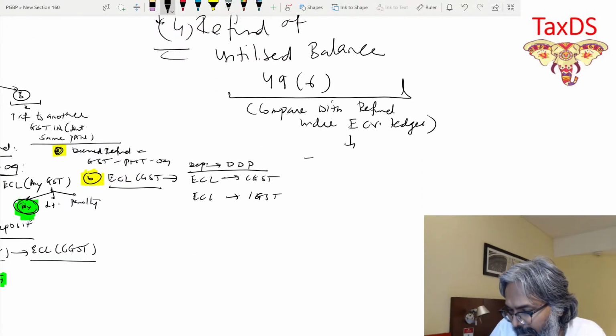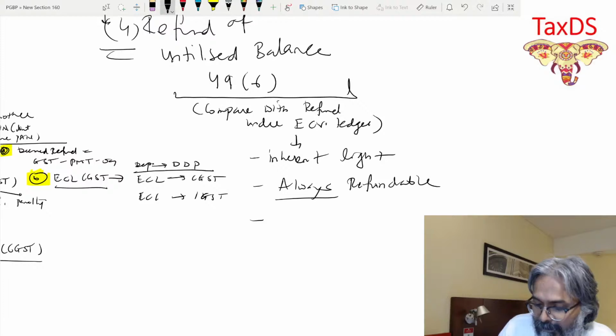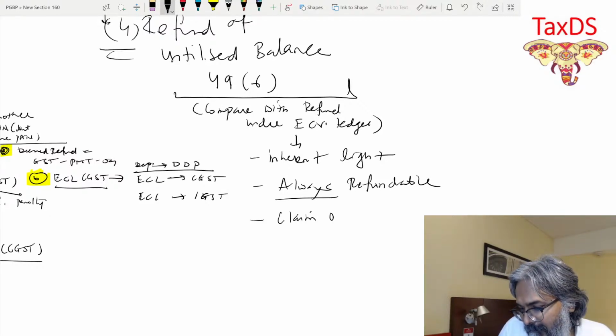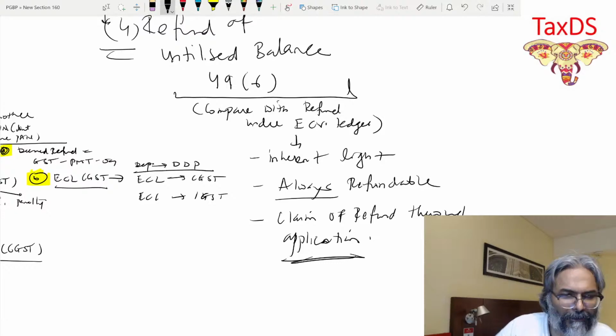So students, over here you can write: inherent right is there. That is point number 1. Always refundable. If there is excess money, it is always refundable. Why am I writing this? Because I will end up comparing it with the refund under the electronic credit ledger. Point 2: claim of refund through application. Unless you make an application, you will not be getting a refund. Just put it across. We are done with this.